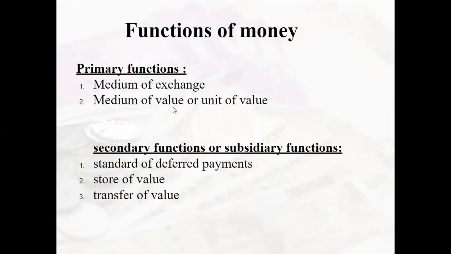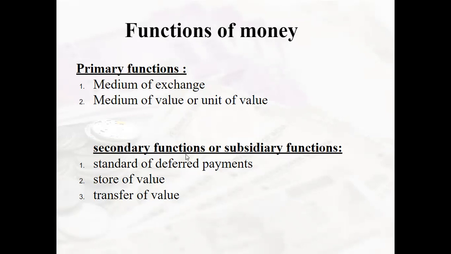Then we have medium of value or unit of value. In the barter system, it was very difficult to measure the value of the commodity. For example, if you had to exchange 1 kg of wheat with one pair of shoes, right? So you wouldn't know if you were doing the right transaction. But here under money, of course, it's very easy to know the value per unit. So it's also considered as a medium of value or unit of value.